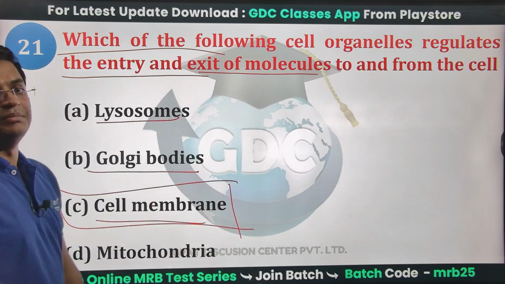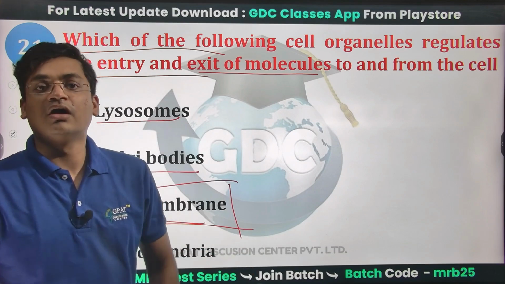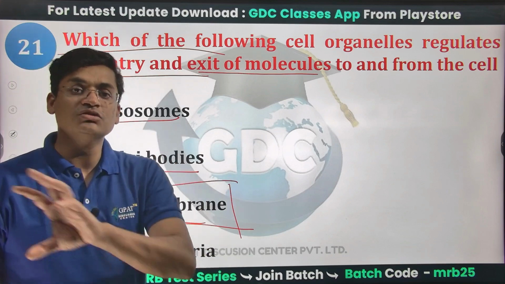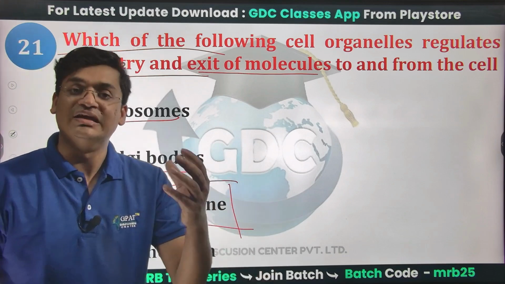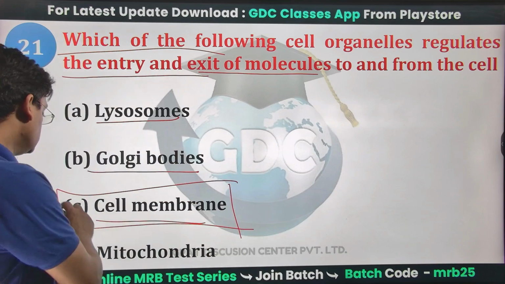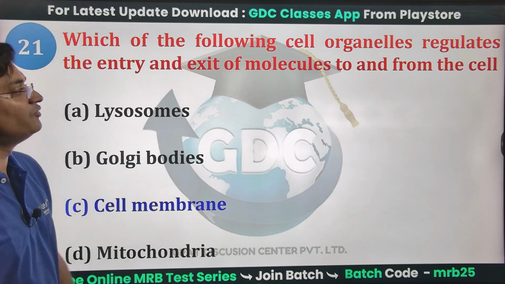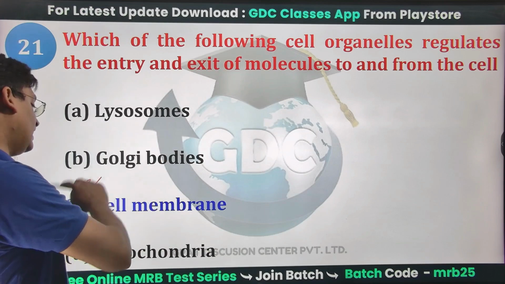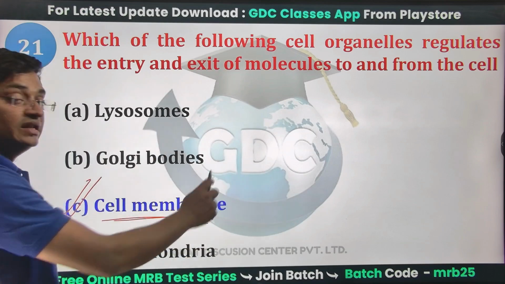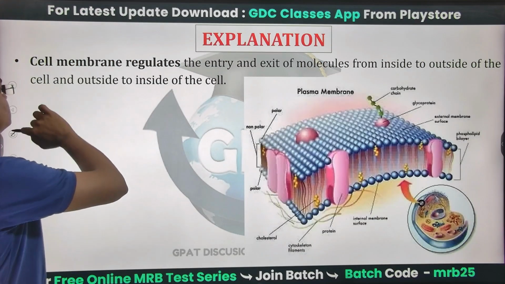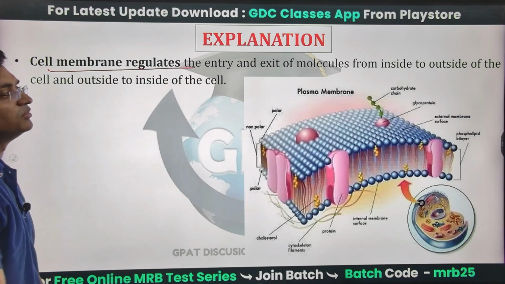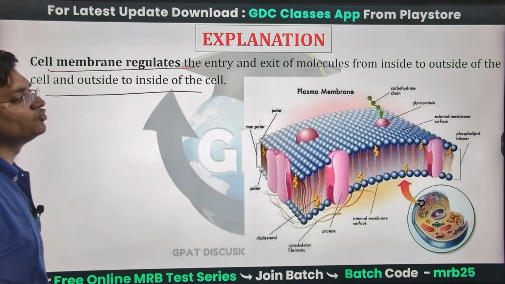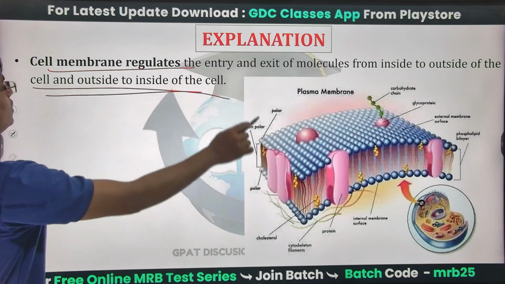It is the cell membrane that is responsible for the compounds that have to go inside or outside the cell. So cell membrane will be the right answer. The cell membrane regulates the entry and exit of molecules from inside to outside of the cell and from outside to inside.